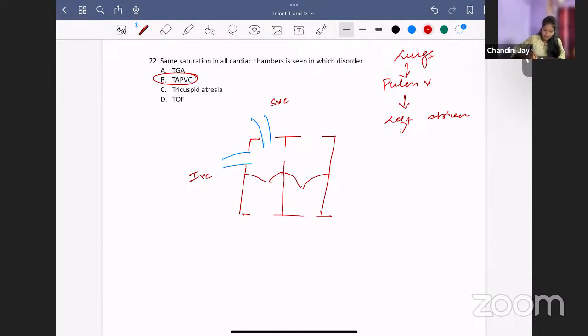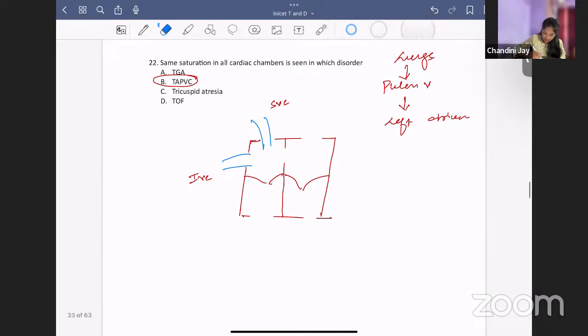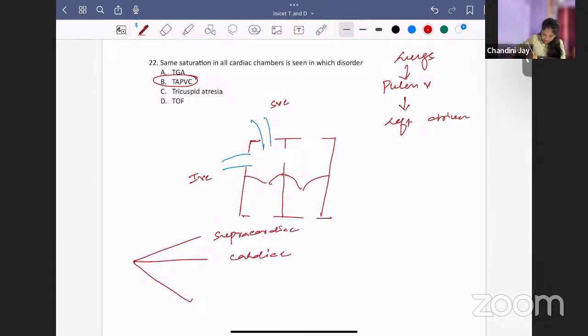Right. So now what happens? Here in TAPVC, you have three types. One is the supracardiac, second one is the cardiac, and the third one is the infracardiac. Based on the place of emptying, these types are there.